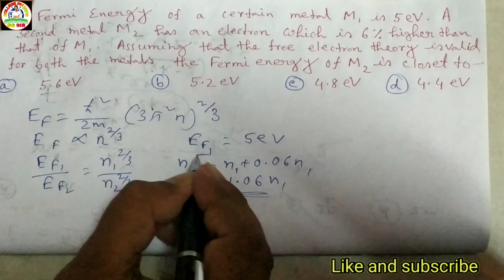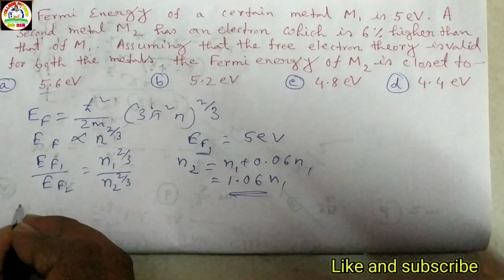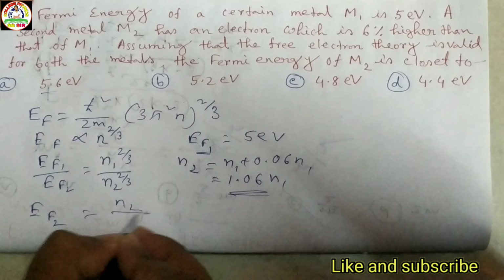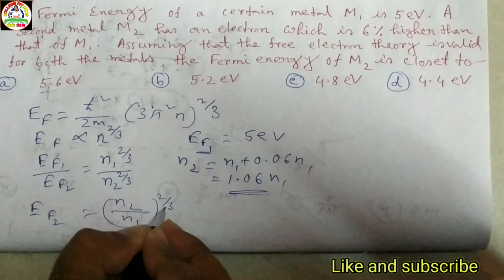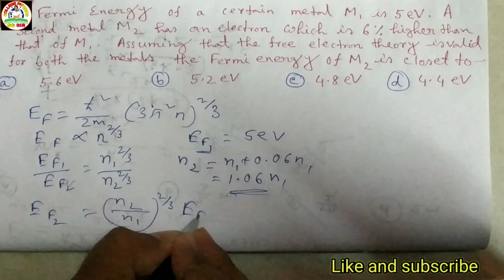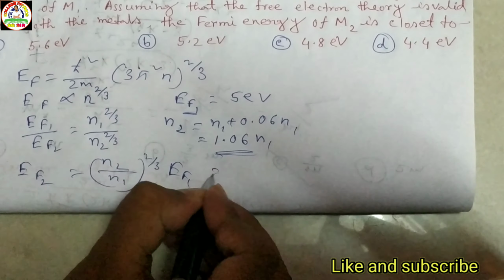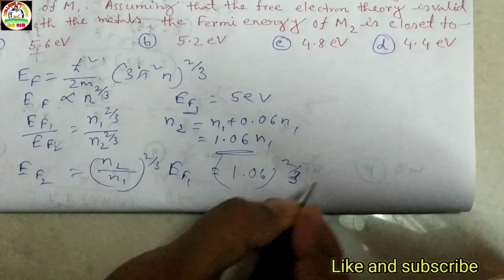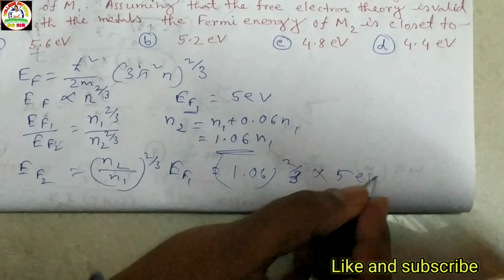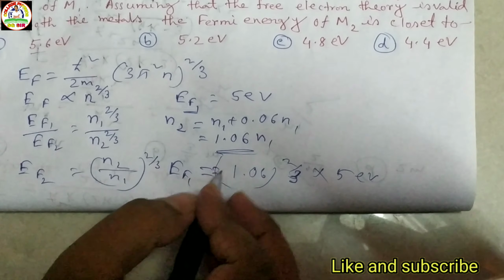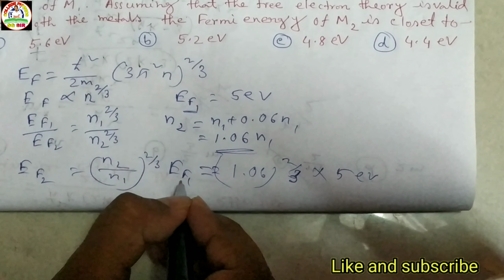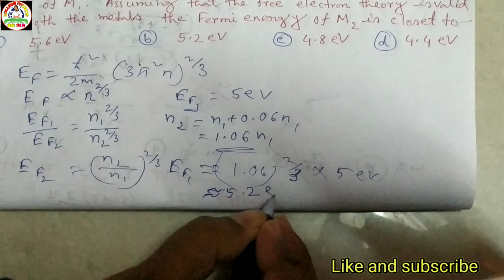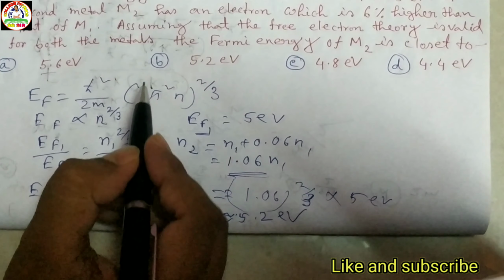Putting this value in the equation, we get EF2 equal to (n2 by n1) to the power 2/3 into EF1, so (1.06) to the power 2/3 into 5 electron volt. If we calculate it, we get nearly 5.2 electron volt. That means option B is correct.